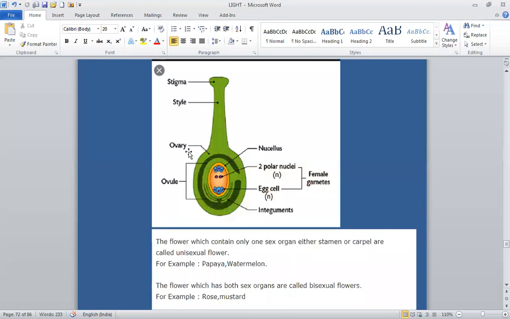See, in this diagram also it is clear. This is the nucleus, two polar nuclei. This is the egg cell. This is the ovary. The male gametes will enter over here. One male gamete will fuse with the egg cell and the other with these two polar nuclei.